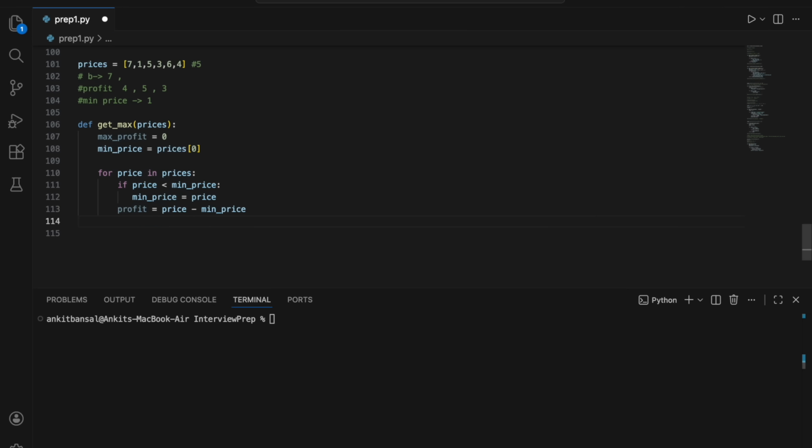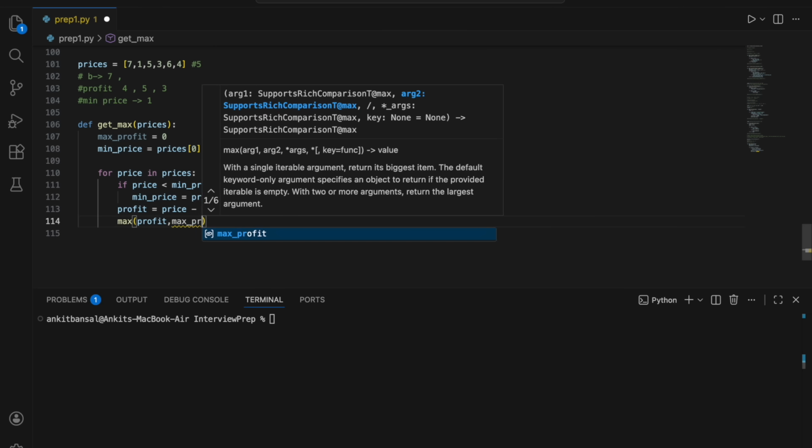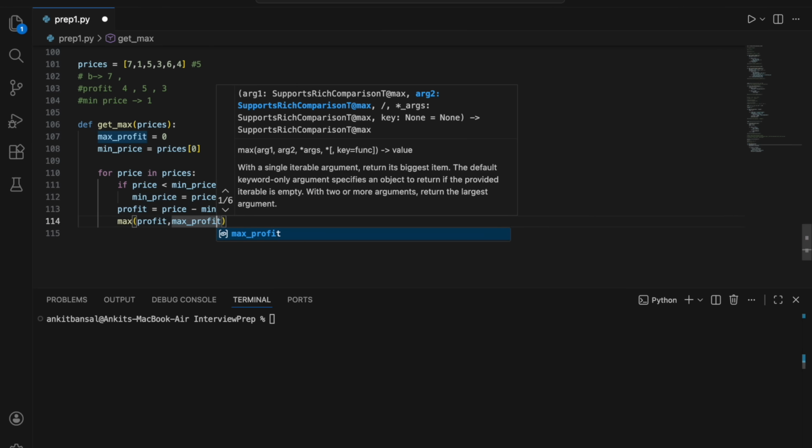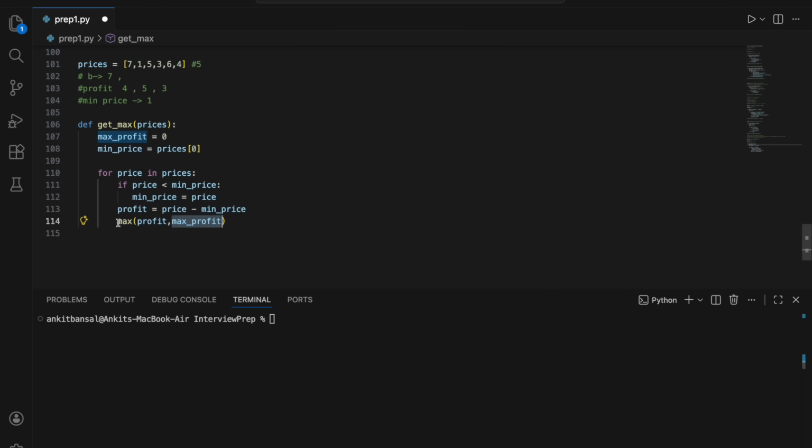And then what I have to do, I need to check again whether this profit is more, or the earlier profit I stored is more, right? I will compare and keep the max profit again. So I will find the max of the current profit, as per the current price if I sell it on the current day as per the loop running, and the maximum profit I already had stored, and that I will keep in the max profit. So I will update the max profit value to max of profit and max profit, right?